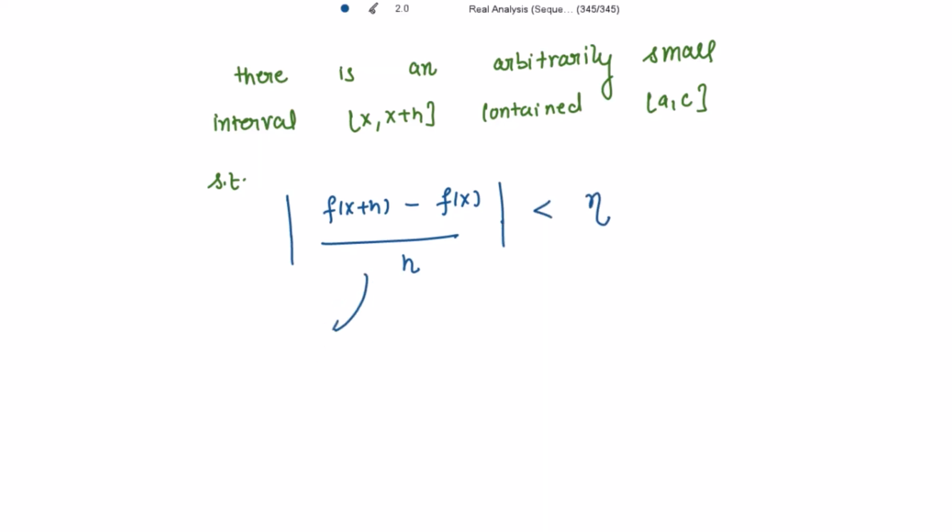What is this representing inside the modulus? It is the average rate of change over the interval.